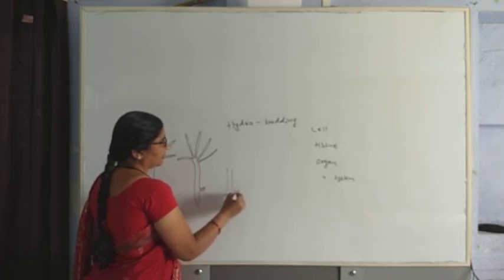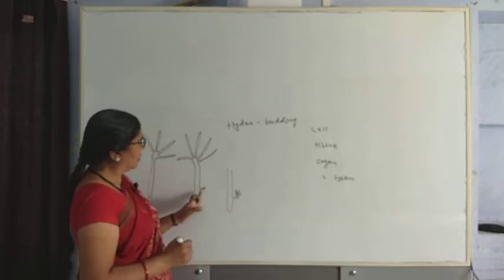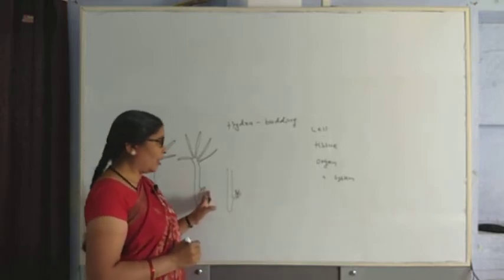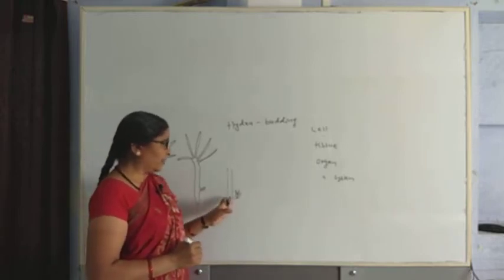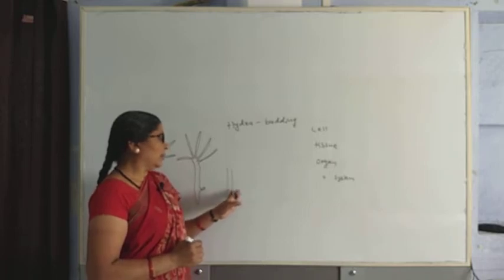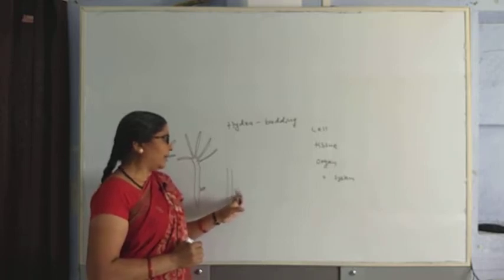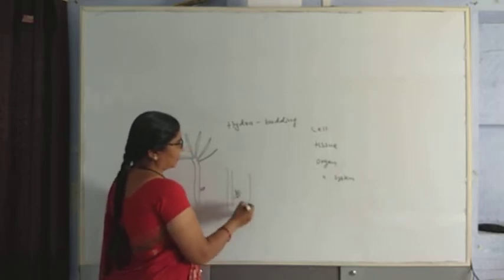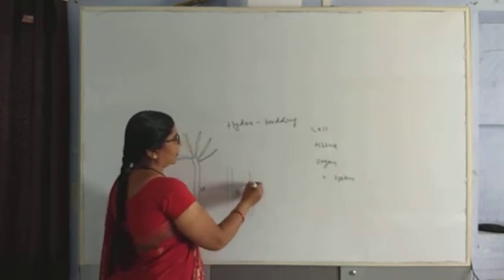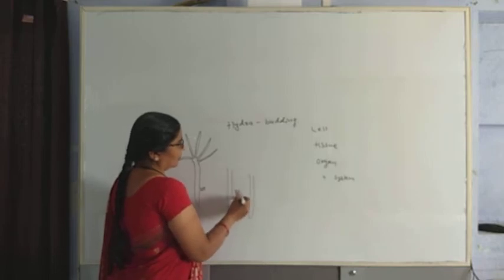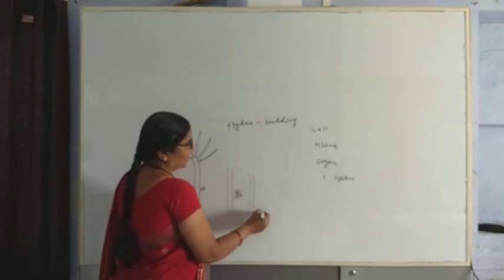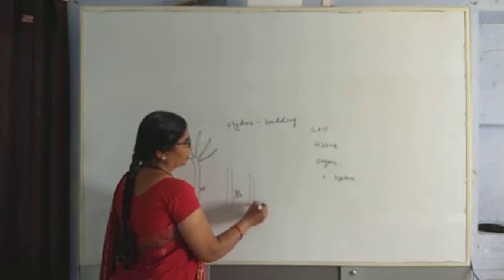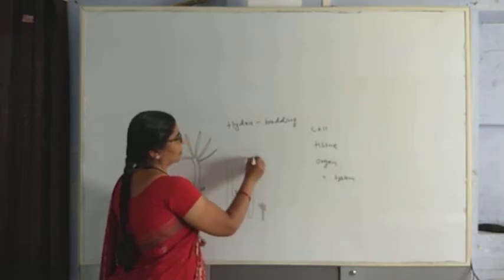It gets small tentacles. When the tentacles start to appear, the bud detaches from the parent and grows individually.